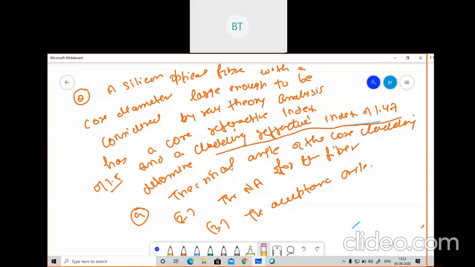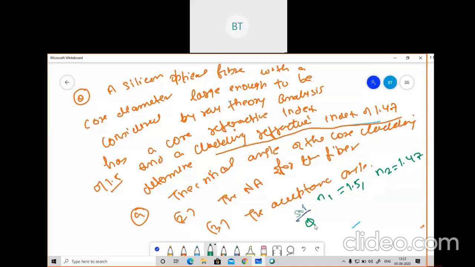So please write all those terms which are given. I'll show you how we are going to solve this. First we'll write what terms have been given. The refractive index of core is N1, which is given as 1.5, and the cladding refractive index is N2, which is 1.47. We have to write all those things which have been given.